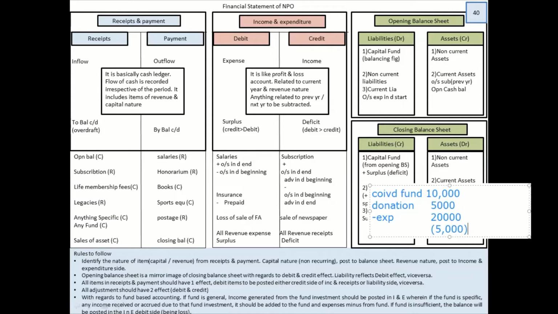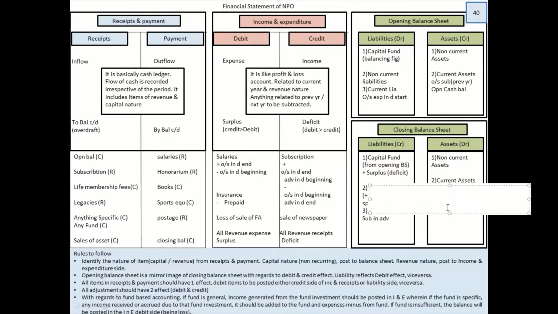The 5,000 you will record in your income and expenditure. You will write all these things, but this 5,000 you will not write in the balance sheet. So you just write this much, leave this in the internal column. And the 5,000 you can just write in the income and expenditure as the loss.